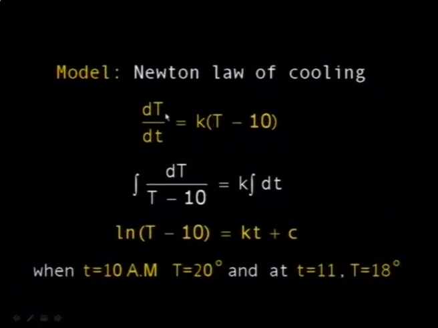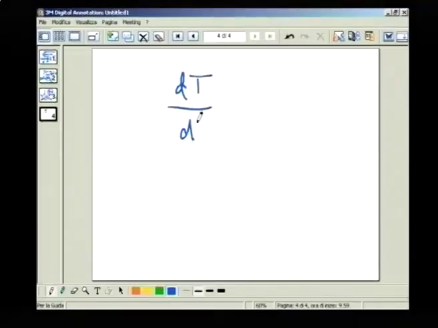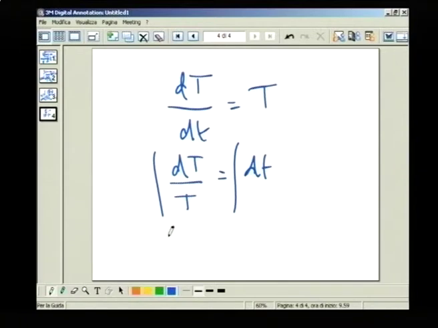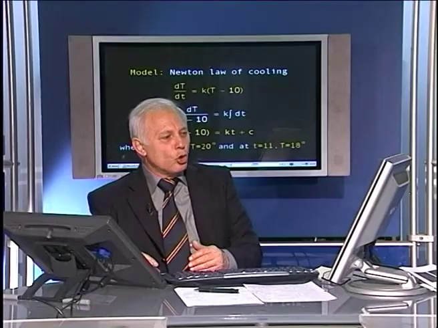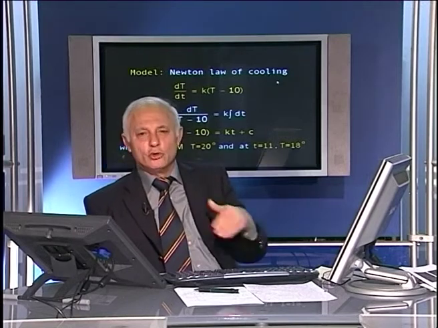You can get it like this. When you have dT, capital T, temperature, by dt equal to kT, you have dT/T equal to k dt. Integrating both sides gives a logarithm of T on one side and kt on the other. It means that capital T is equal to e to the kt. So the temperature either rises or decays depending on the sign: if k is negative you get decay, and if it is positive it rises. So although it's called Newton's law of cooling, it applies also when the temperature rises.